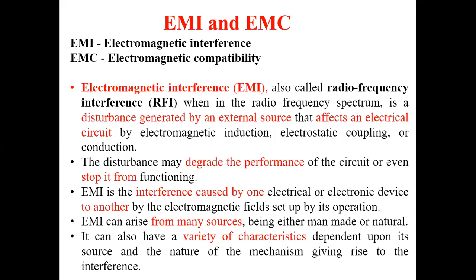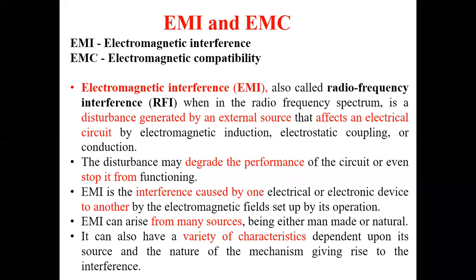Similarly, there will be an impact on the first transformer also by the second one. So that means from one electrical device to another electrical device, the effect caused by the electromagnetic fields refers to nothing but interference. That is referred to as electromagnetic interference.